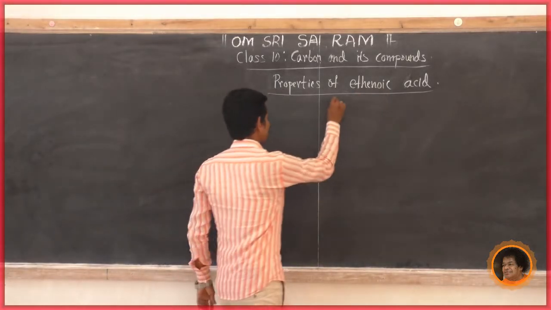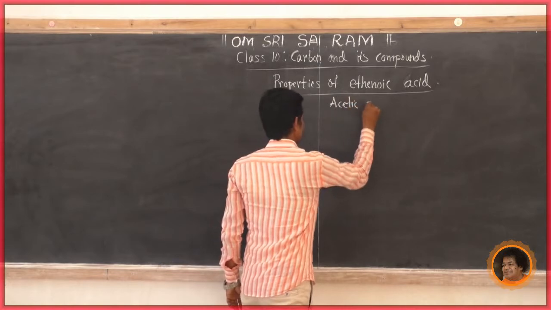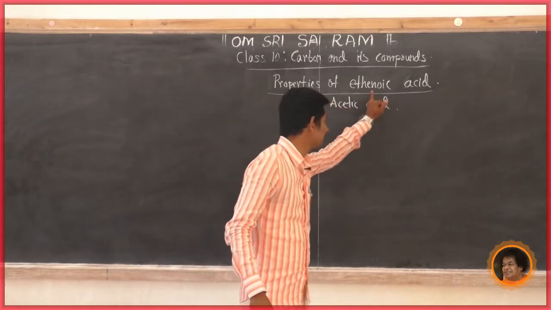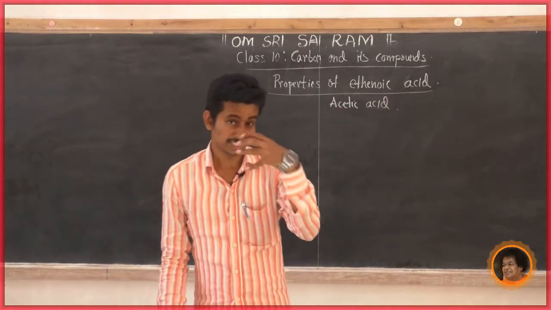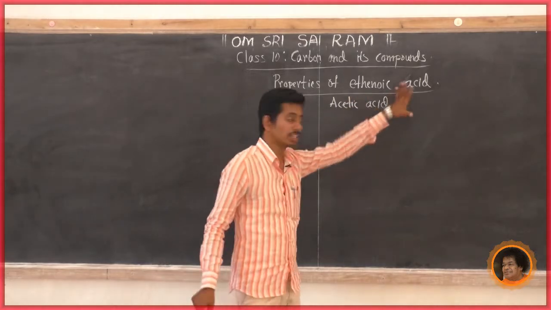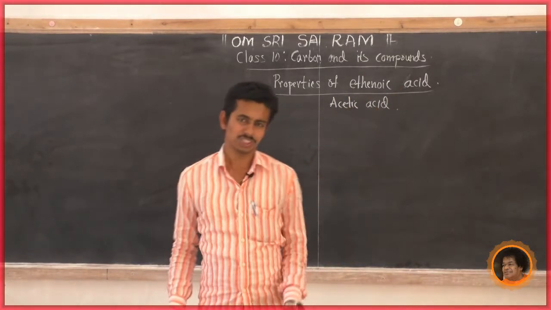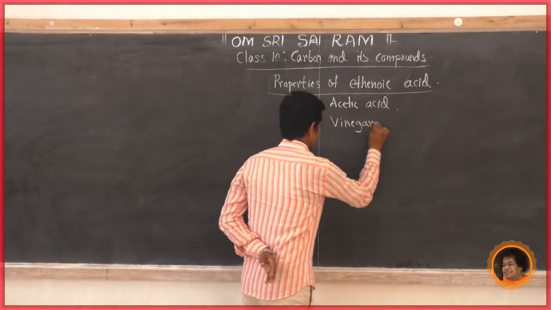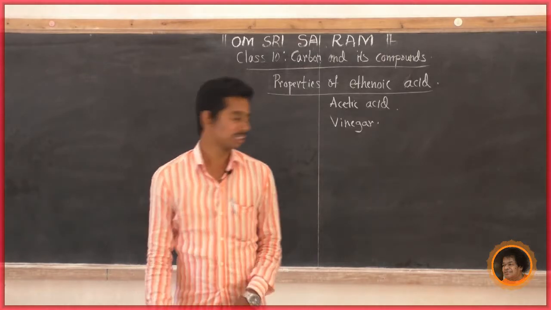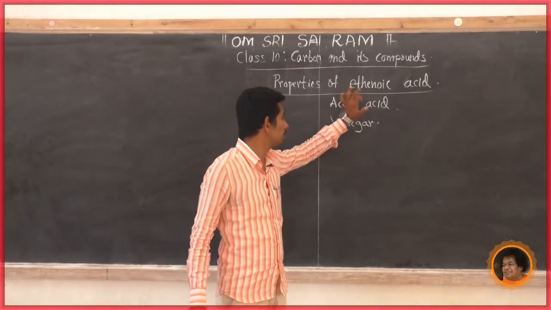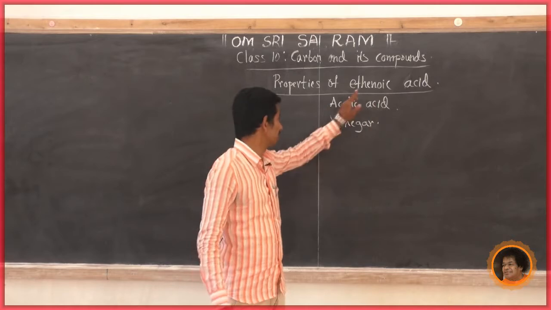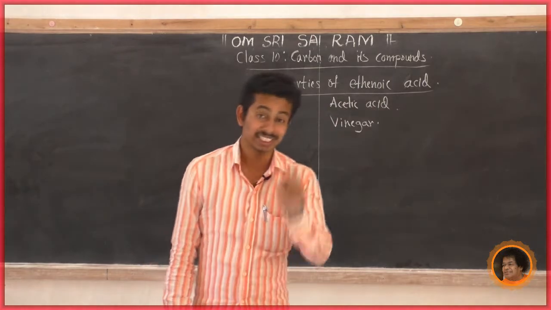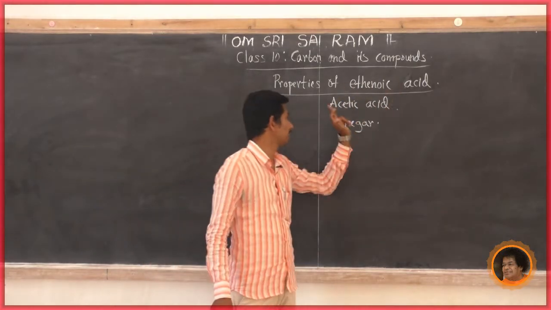Another name of acetic acid is ethanoic acid. So acetic acid is nothing but ethanoic acid. Another thing, do you know the word vinegar? Vinegar is also a dilute ethanoic acid or acetic acid, because ethanoic acid and acetic acid are both the same. So what is vinegar? It is a dilute ethanoic acid or acetic acid.